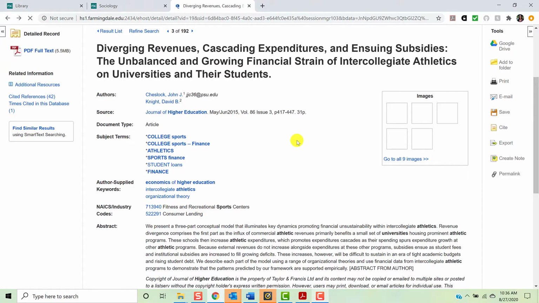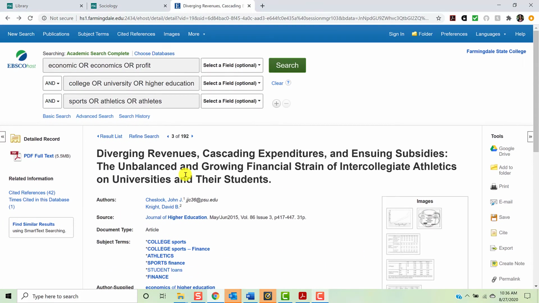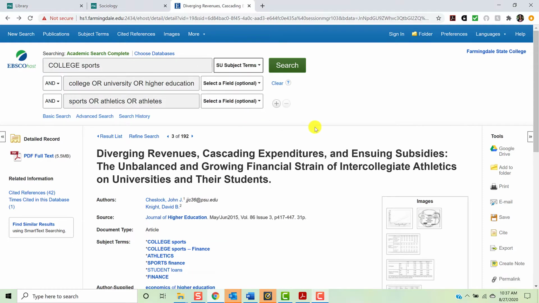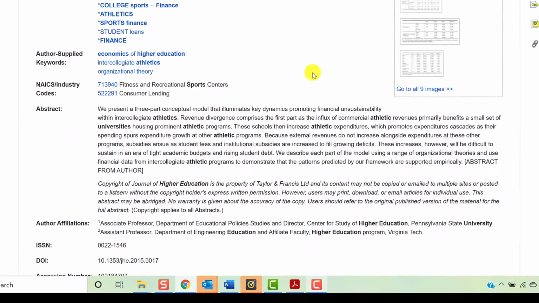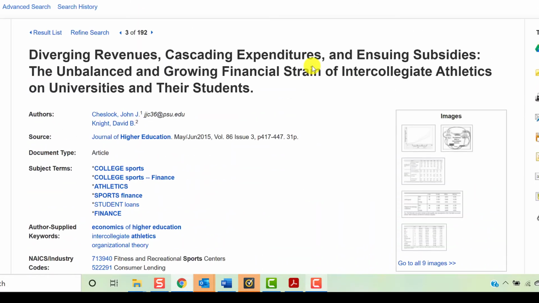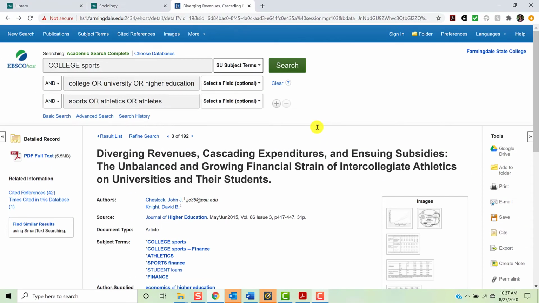For instance, we can copy key terms into the search field and set the drop-down menu to Subject. This will allow us to search only the subject section of each record in the database. Second, most records provide an abstract of the article. This will give you a brief overview of what the article is about so that you can determine if it is relevant to your project or not.